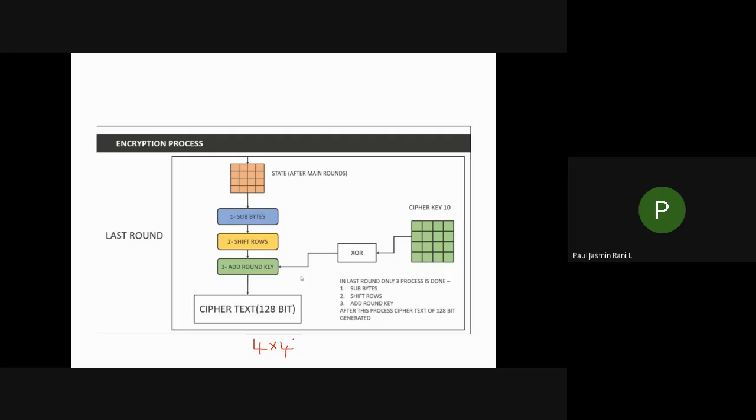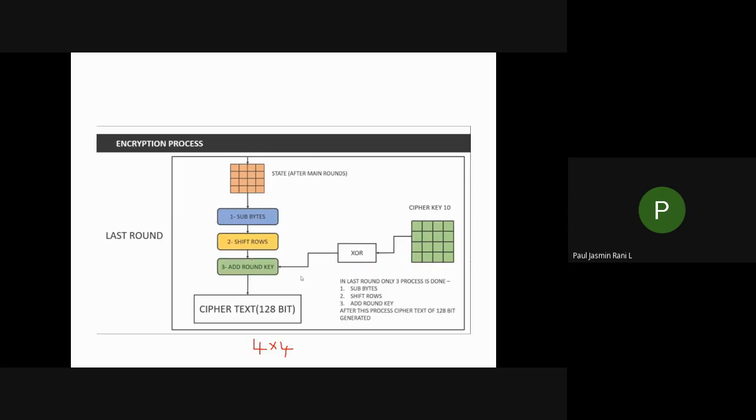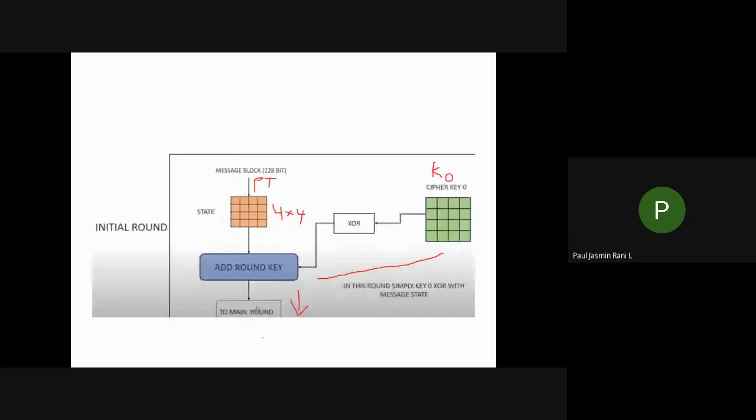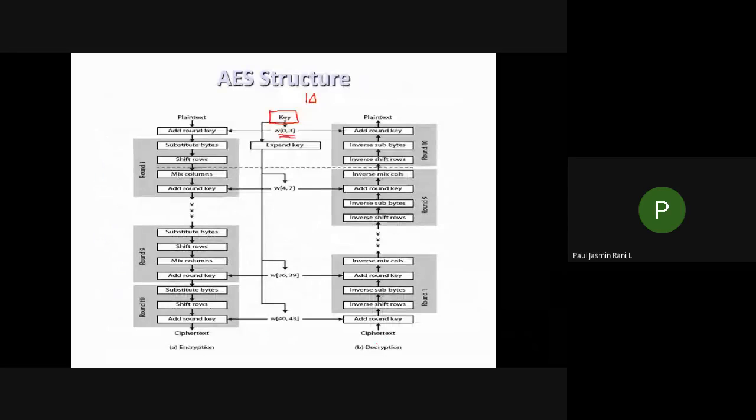So in the encryption process you have to do these 3 steps. In each and every step you have to do several operations. After completing these operations only you'll be getting your final step, that is the final ciphertext. Next, what happens after getting a ciphertext? The same thing you have to do for your decryption, but that one will be a reverse process. So this is the decryption side. This reverse process you have to do in order to get your plain text.